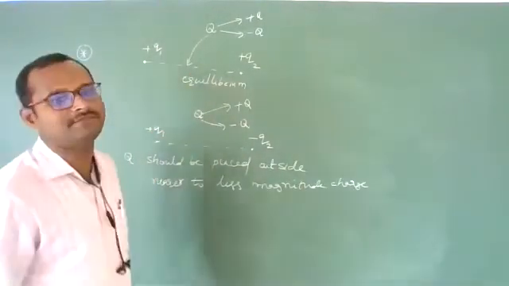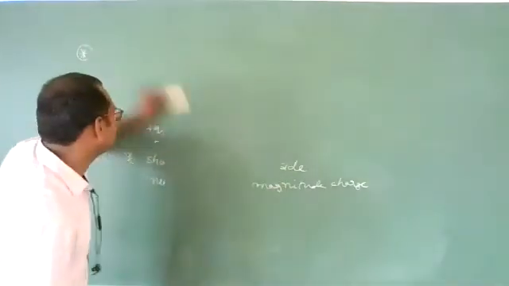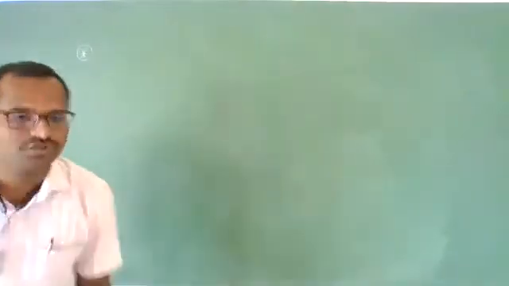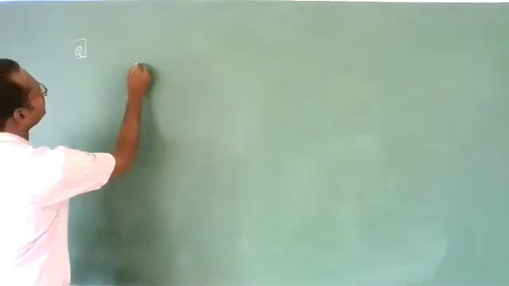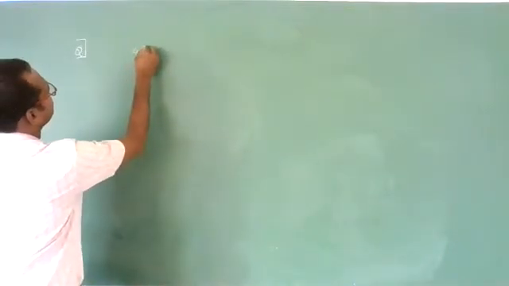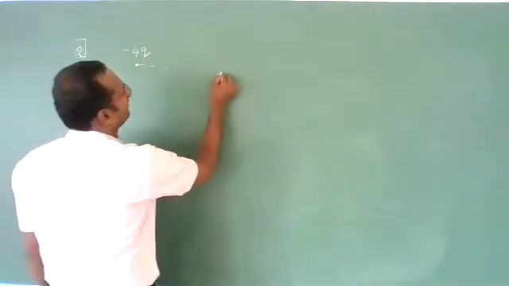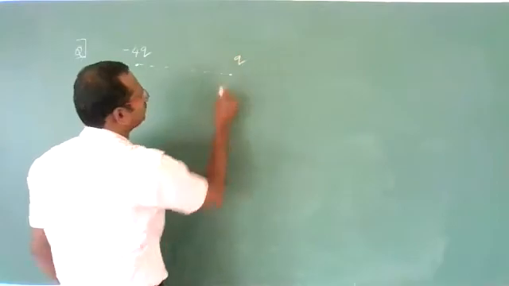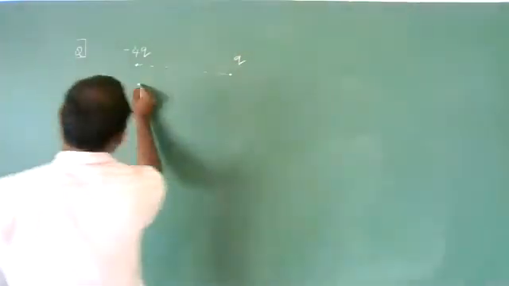Okay, let us take one more example. Let us see how many of you will solve that question. I'll check now. I am giving you a question. Try to solve that. Everyone take pen and paper. Okay, there are two charges. One is minus 4q, another one is q. The two charges are of opposite nature. The distance between these two is small r.